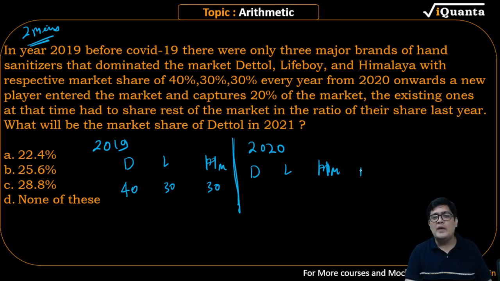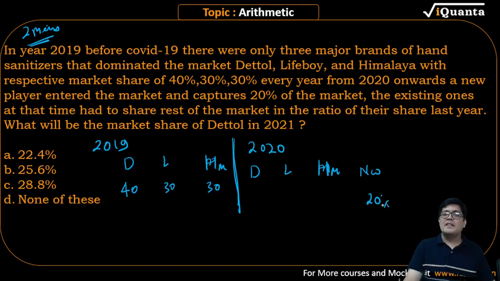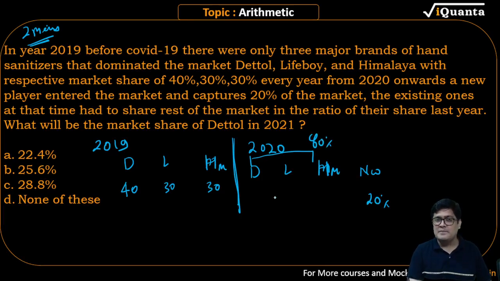The new entrant will take 20% of the market. Listen to the language very carefully. If the new entrant will take 20%, that means these three combined will get 80% of the market. And that 80% should be in the ratio of 4:3:3.